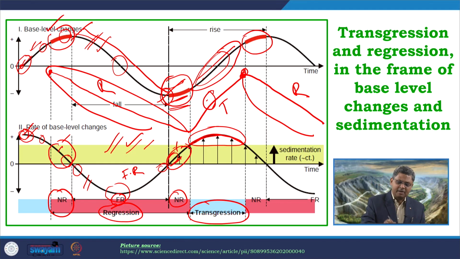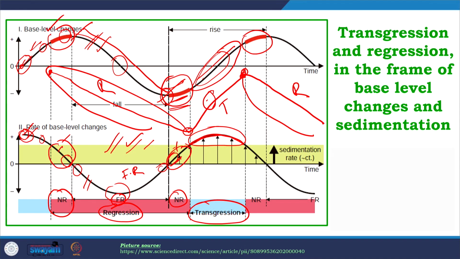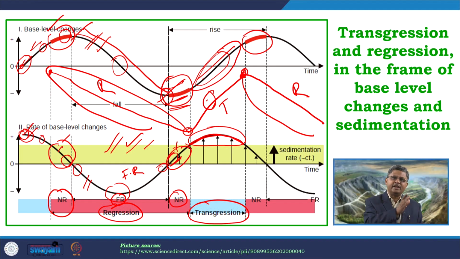Similarly, the peak of the fall of the base level is not equivalent to the peak of the regression, because as we can see over here, regression is still continuing even after the base level has started turning around and started rising. Even after that, regression is occurring. So, there is a shift between the transgressive regressive curve and the base level change curve. They are not exactly juxtaposed on each other, there is a shift in between them.